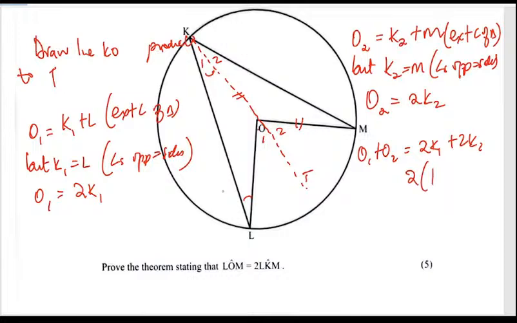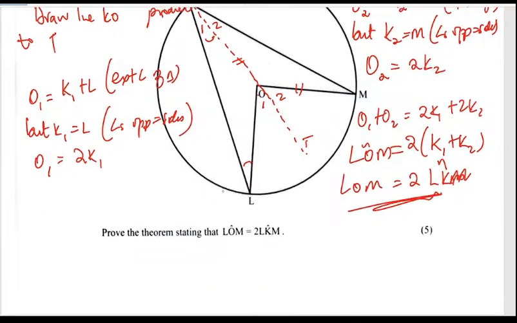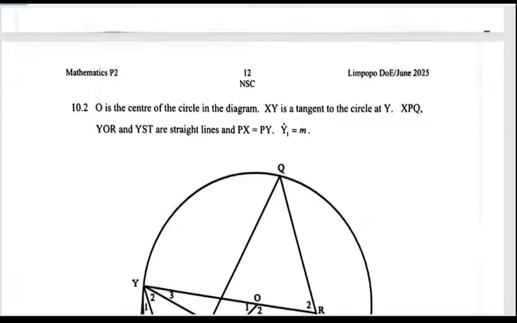So twice K1 plus K2 is the same as this angle, LOM, which means that LOM is the same as twice K1 plus K2, which is the same as LKA. So that is what we get for that particular question. So those are the 5 marks for that question.